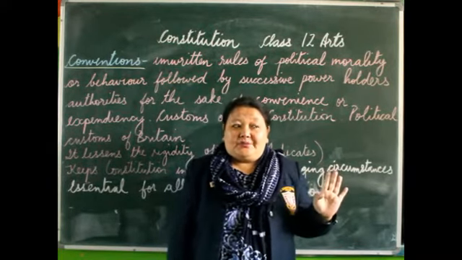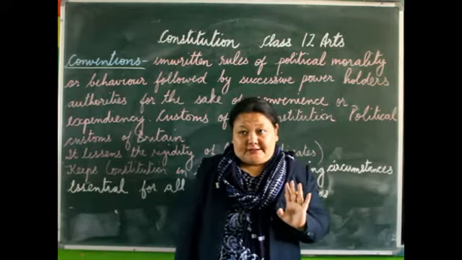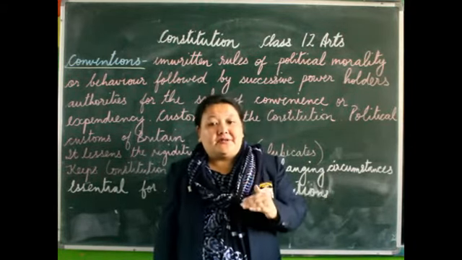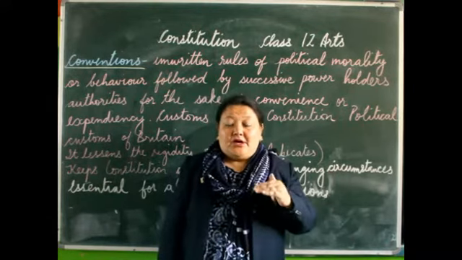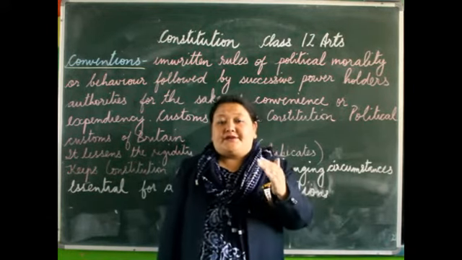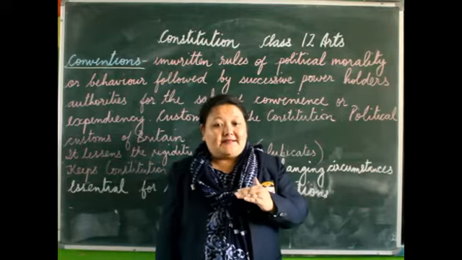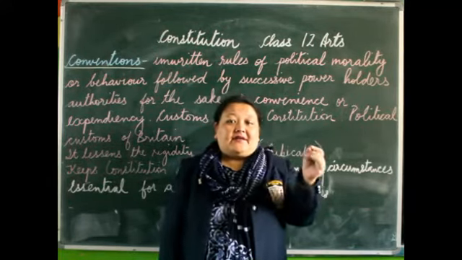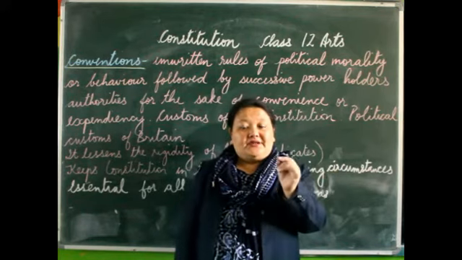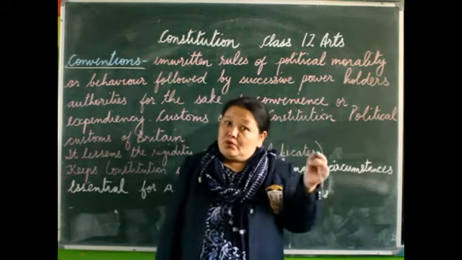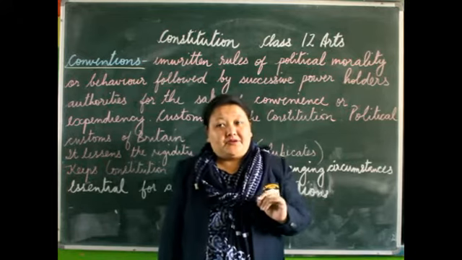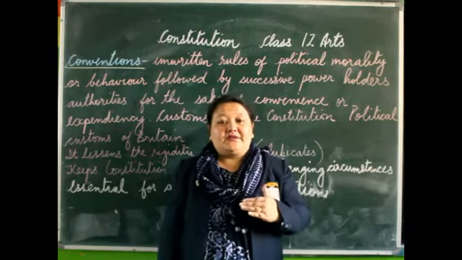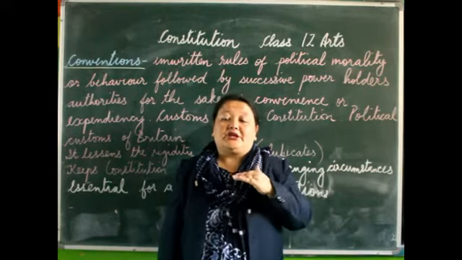Now, the office of the Speaker and its neutrality. In the lower house, that is the House of Commons, you have the Speaker. The Speaker is the one who conducts the meetings in the House of Commons. And there is the convention of neutrality of the Speaker. Though the Speaker might be from the majority party, when he is acting as Speaker in the lower house, he has to maintain his neutrality.